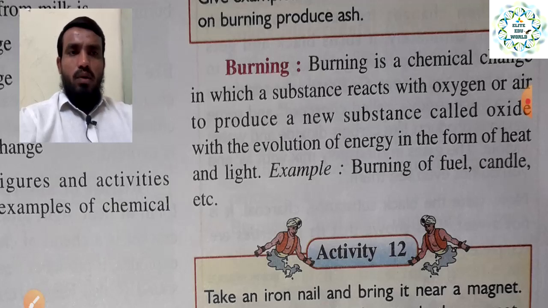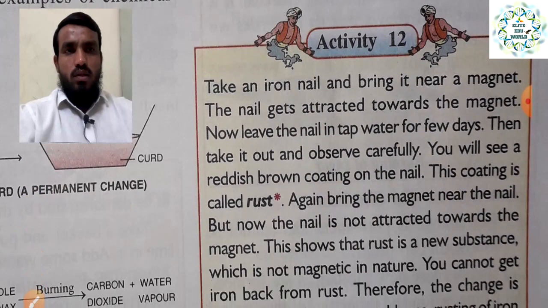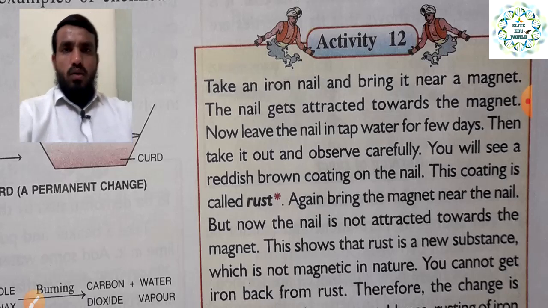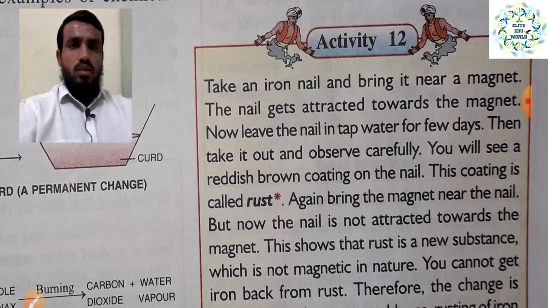Examples are burning of fuel, candle, etc. So many examples we can take for this. Burning is a chemical process, right, because it gives you a new substance, and some energy in the form of heat and light is released from the reaction.